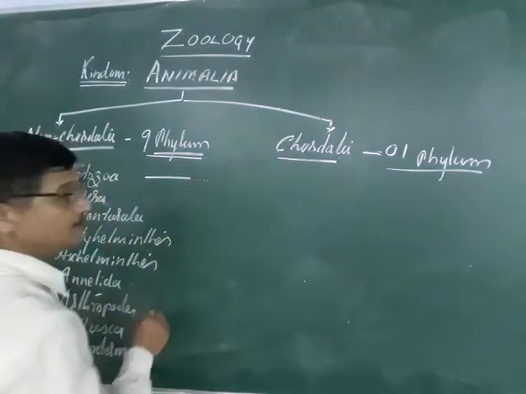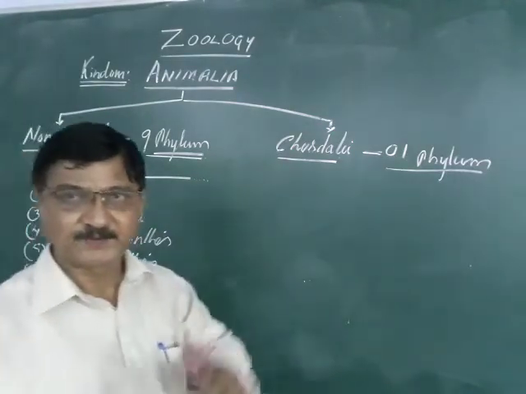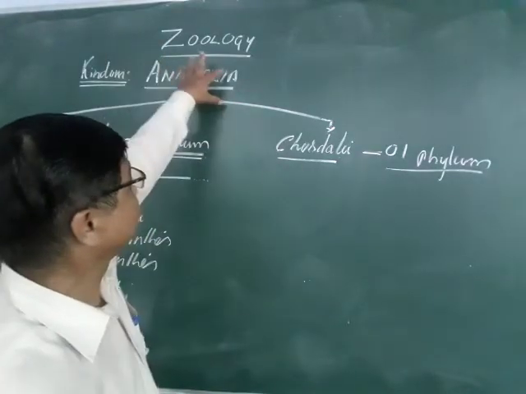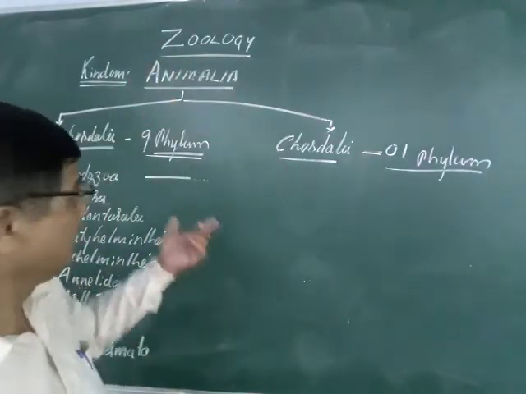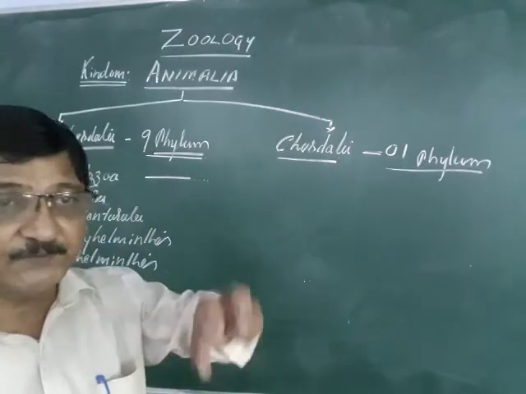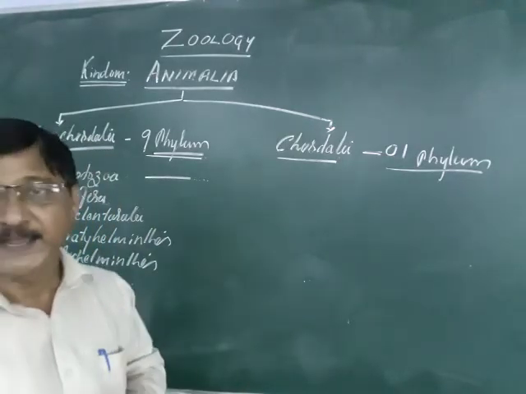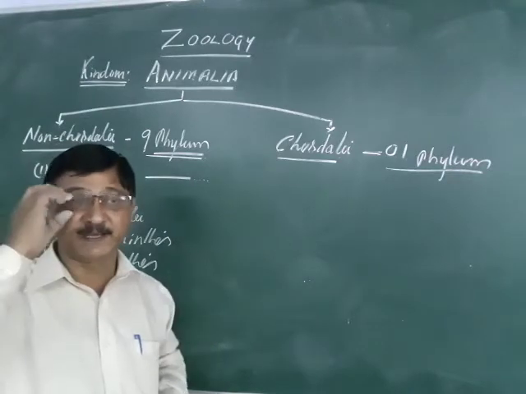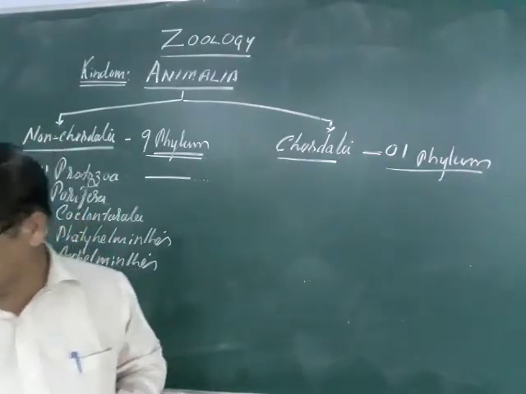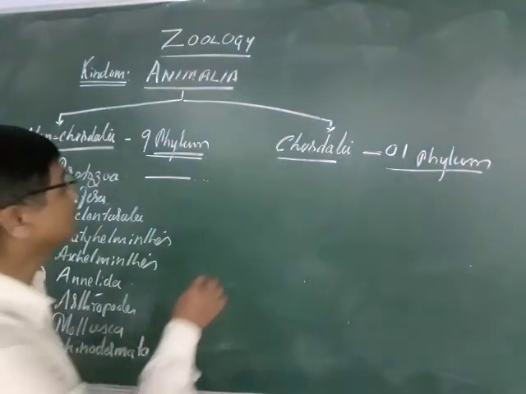And proto means, remember, primitive, old or the lower, the most lower animals in the animal kingdom, the Animalia. These are called the protozoa. Zoa means animals, proto means primitive; primitive animals are called the protozoa. Most of the protozoa are unicellular, or you can say single cell. They are also called the protozoans.